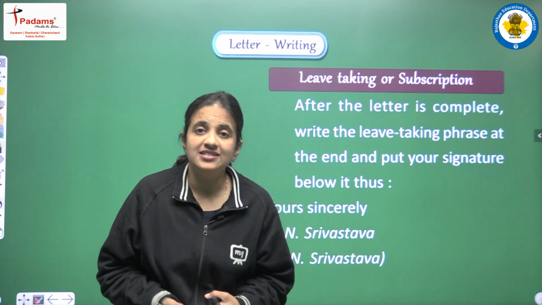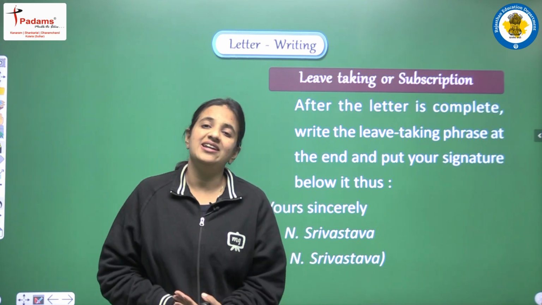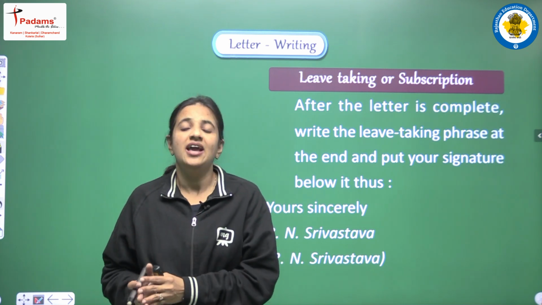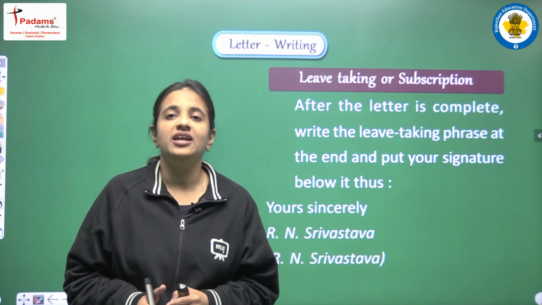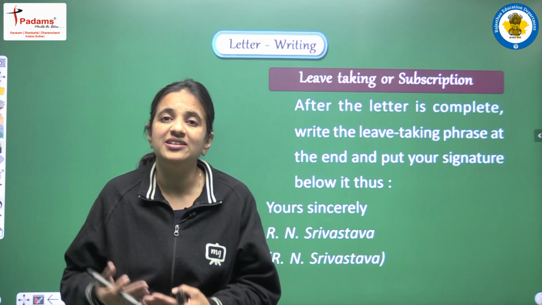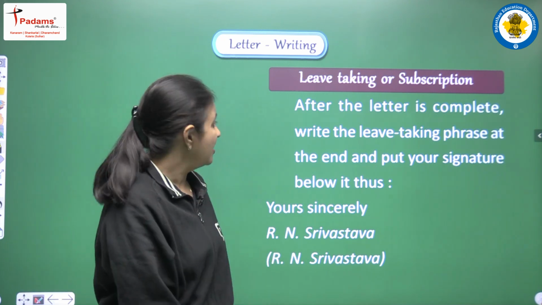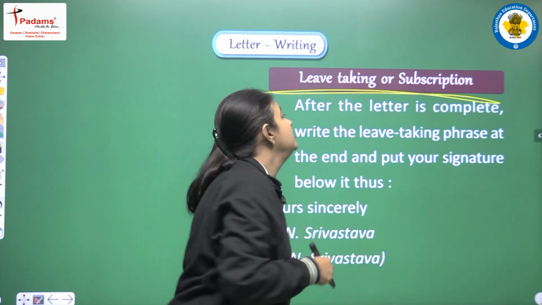Okay, and this is the point where we can show our writing skill, our creativity, and our knowledge of grammar and the sentences that we are forming. So each and every sentence should be in an appropriate structure, and we have to follow all the rules related to grammar, right?